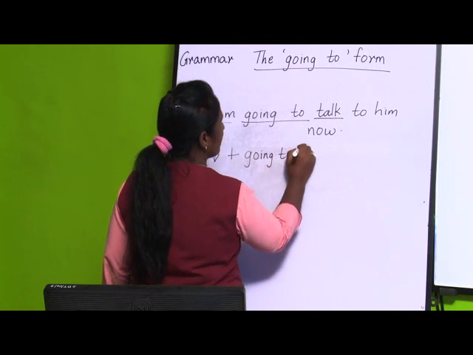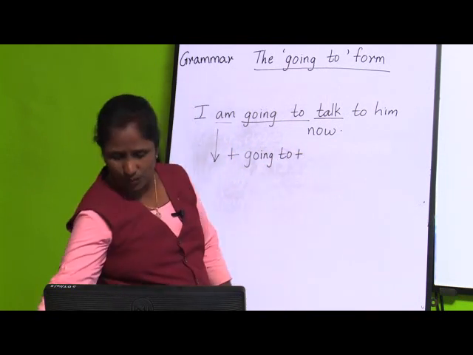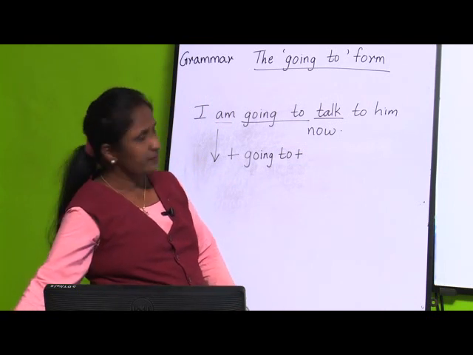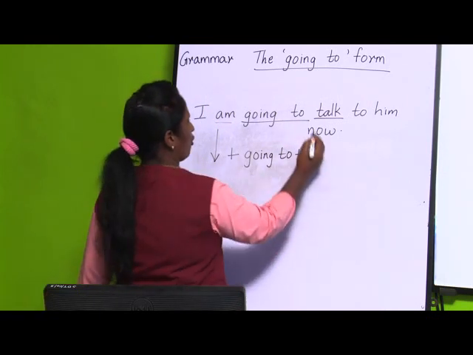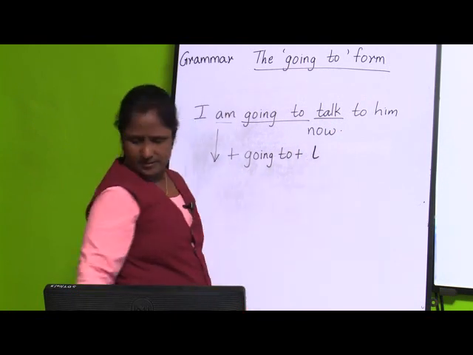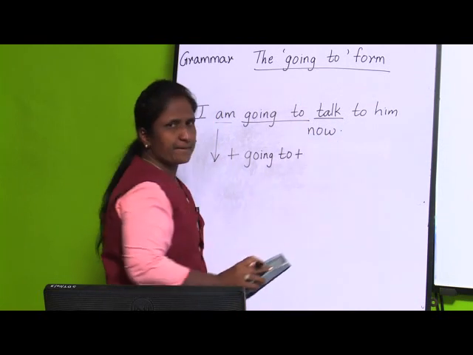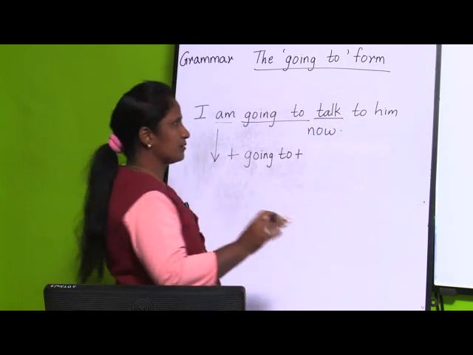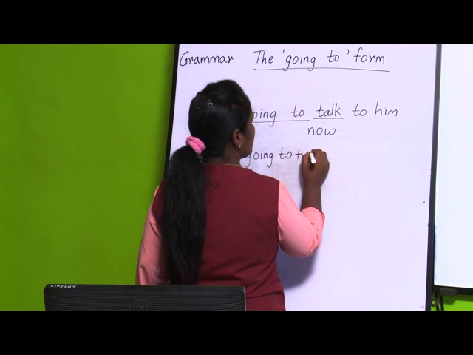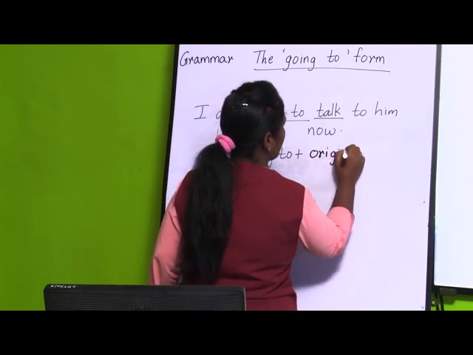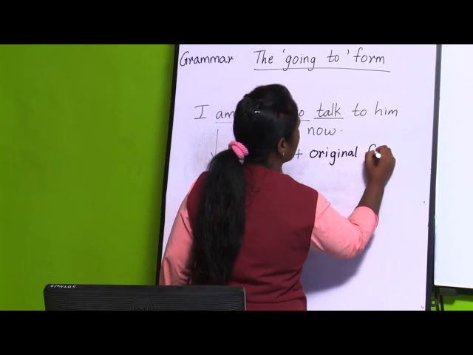Then plus next is the original form of the verb. Now what is the original form of the verb here? Yes, it is talk. Here we have not added s, we have not added ing, or ed.